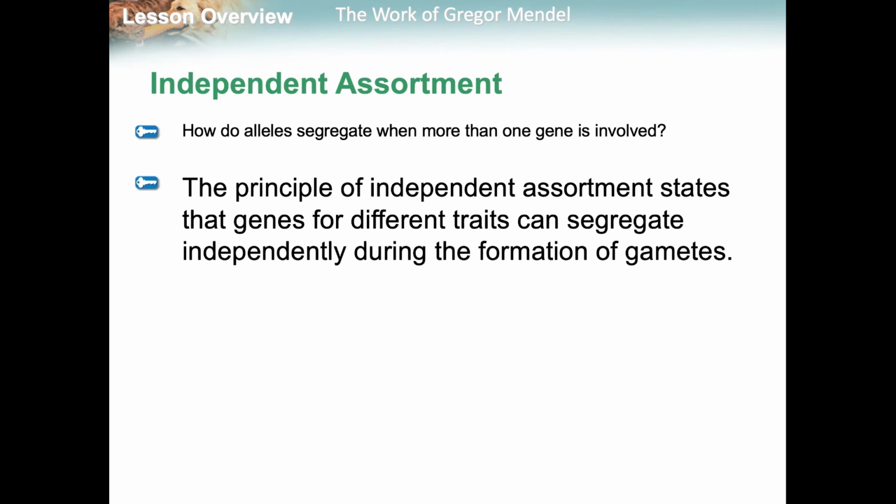So I used the tall, short, green, or yellow. So one of those gametes will be tall and green, one of them will be tall and yellow, one of them will be short and green, one of them will be short and yellow. So you have quite a mix of different gametes for that.